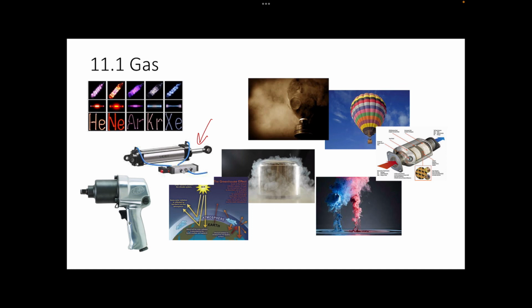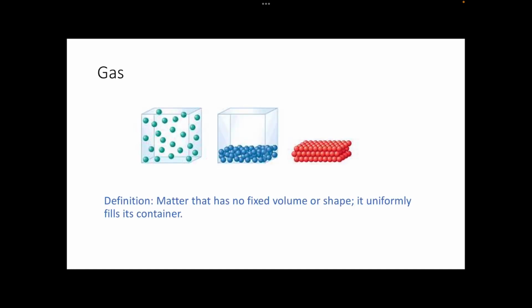All right. So, what is a gas? The definition of a gas is that a gas is matter that has no fixed volume or shape, and it uniformly fills its containers. So, you can see this one on the left. This here is a gas. So, the atoms in a gas are the farthest apart, they have the most energy.